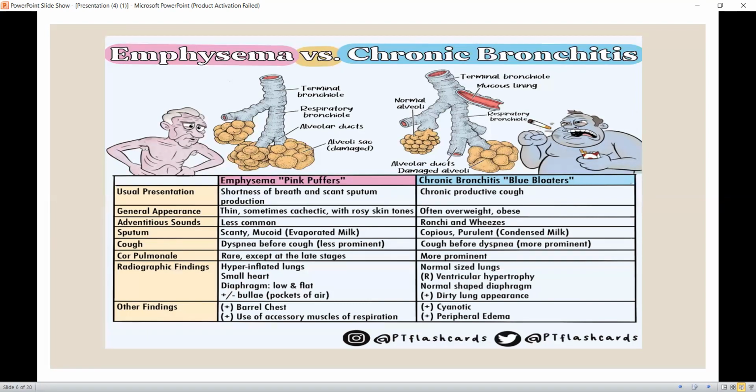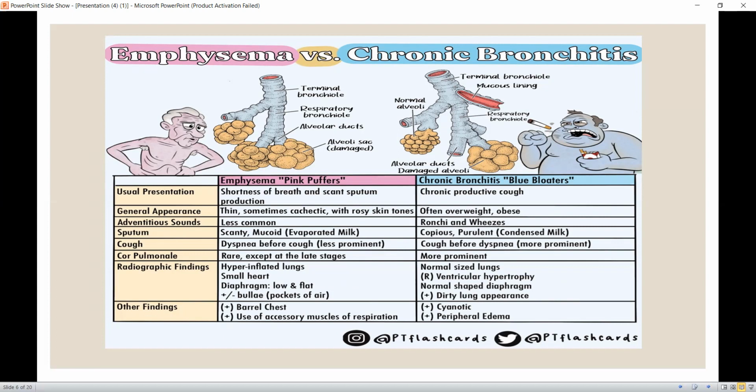If we differentiate emphysema and chronic bronchitis, we see that emphysema patients are named pink puffers, while chronic bronchitis patients are blue bloaters. In emphysema, we have already discussed that air is entrapped in the lungs and not properly exhaled, so the room for fresh and oxygenated air is reduced. The person puts in extra effort to exhale that air and breathes faster than normal to meet the oxygen demand of the body. Due to the exaggerated effort of breathing, the person loses weight, and in appearance looks thin, lean, or has a pinkish skin tone.